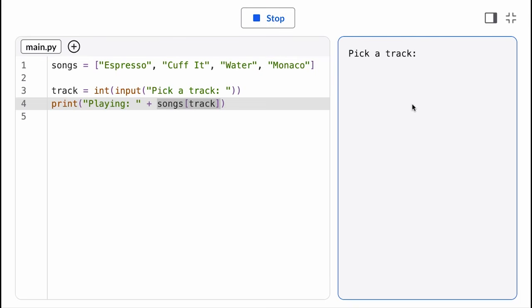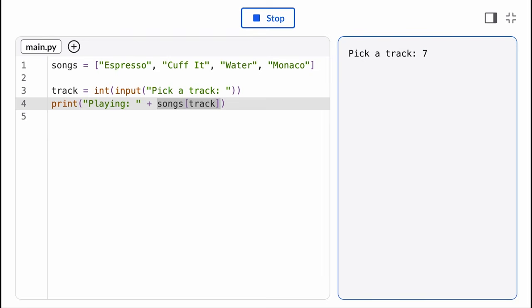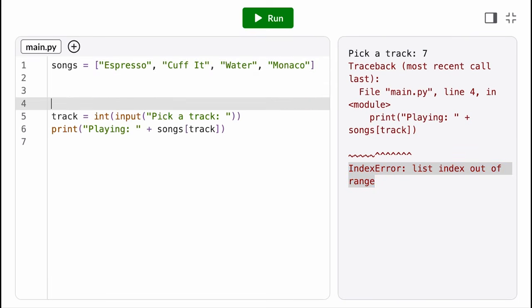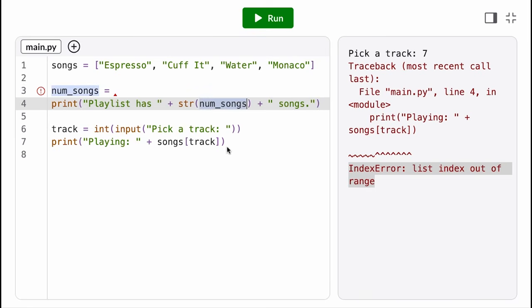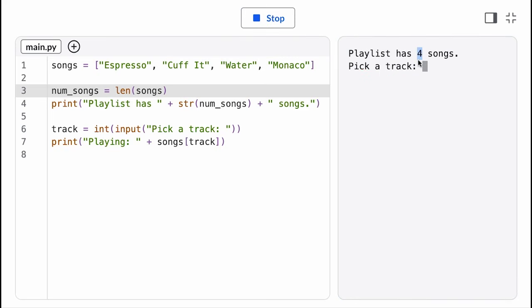Back to our program. If I access an index that doesn't exist, then I get an index error, which is a type of runtime error. This list only has 4 elements, so if I try to access the element at index 7, there is none. So the computer rightfully throws up its hands and says, I don't know. To protect against this, we can always compare an index to the number of elements in the list. If we remember our built-in length function, which we use with strings, we can also take the length of a list, which just returns the number of elements. So the length of this list is 4.